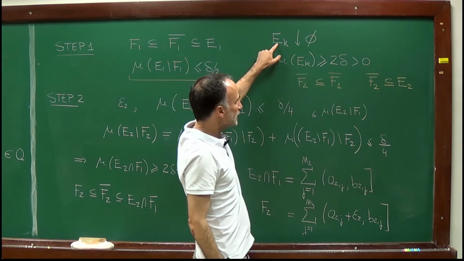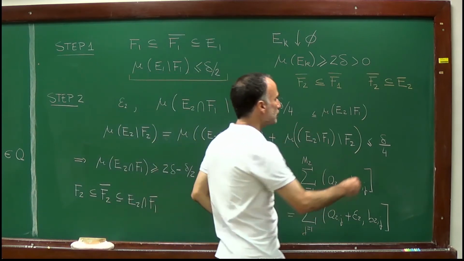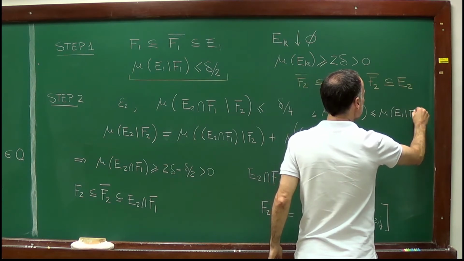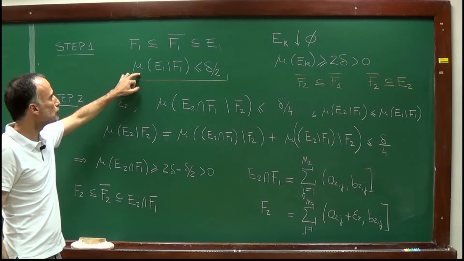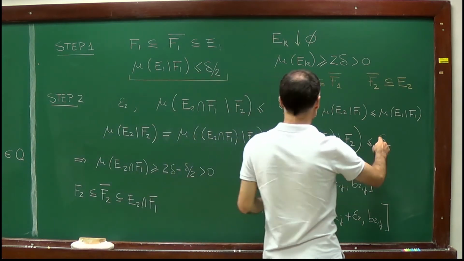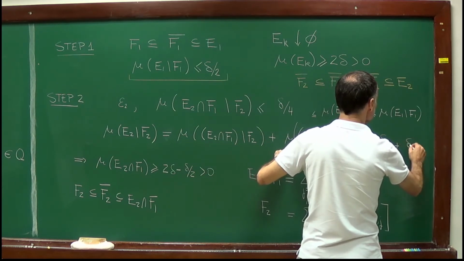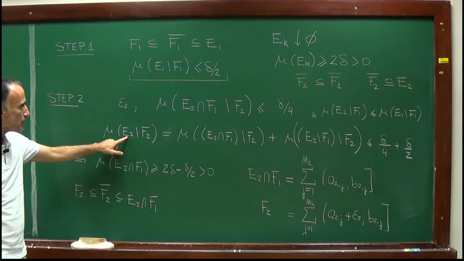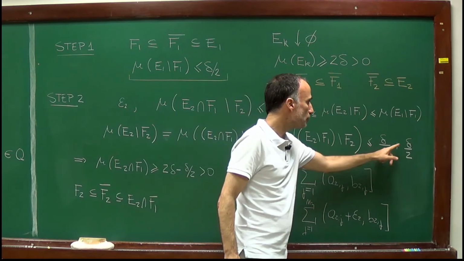And now recall that E_k is a decreasing family of sets, therefore E2 is contained in E1, so the measure of this set is bounded by the measure of E1 minus F1. And now I can use my induction argument. I already proved that the measure of E1 minus F1 is bounded by delta over 2. So this second term has a measure which is bounded by delta over 2. And my conclusion is that the measure of E2 minus F2 is bounded by delta over 4 plus delta over 2.